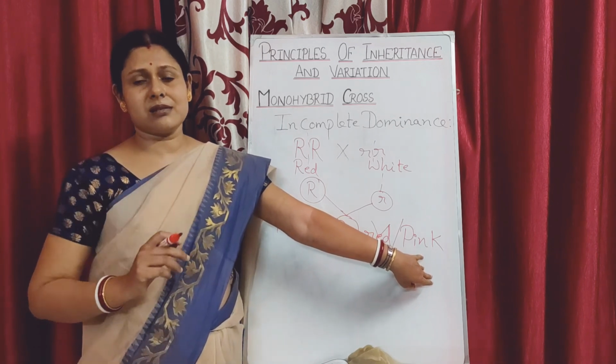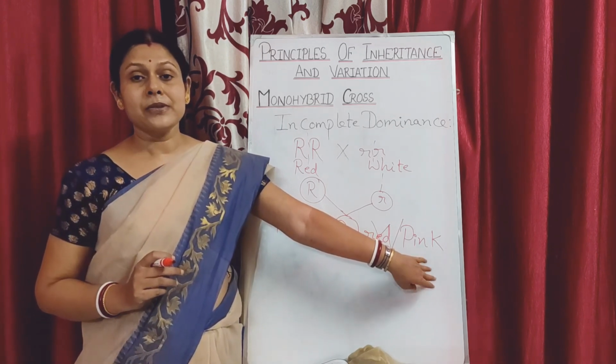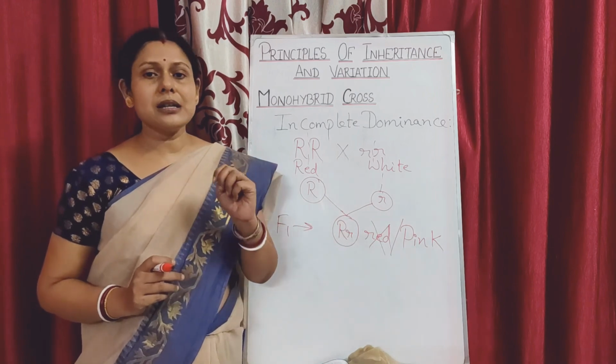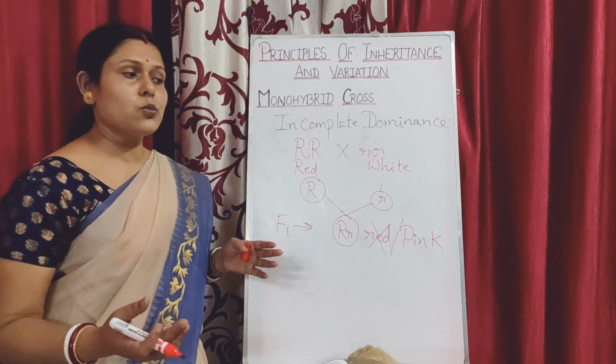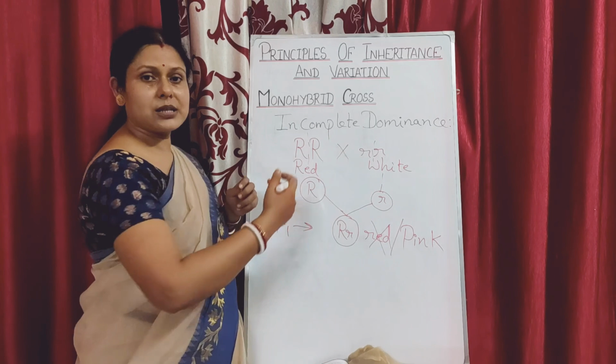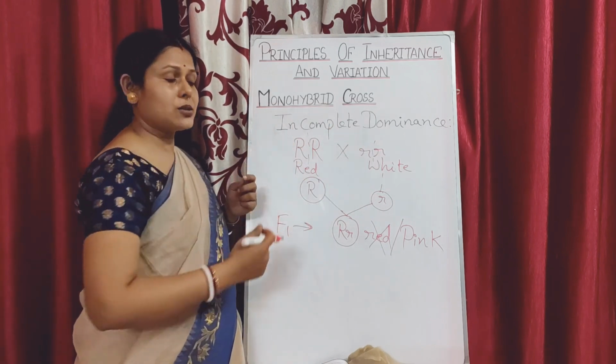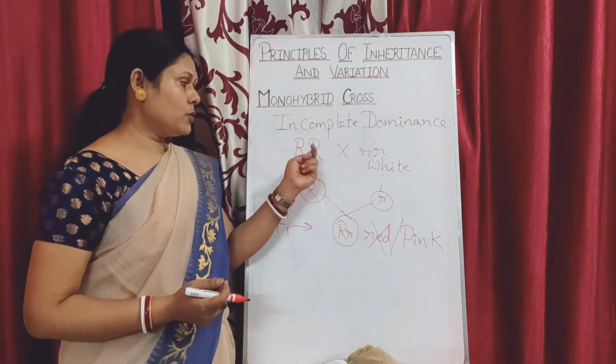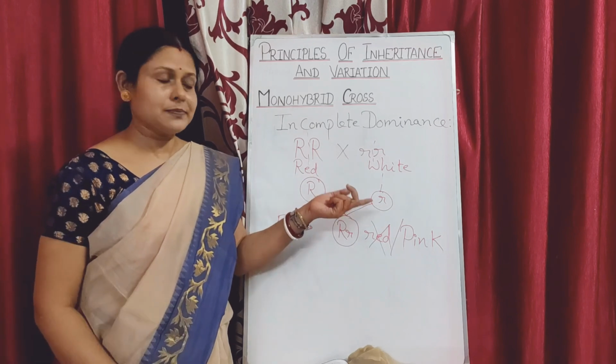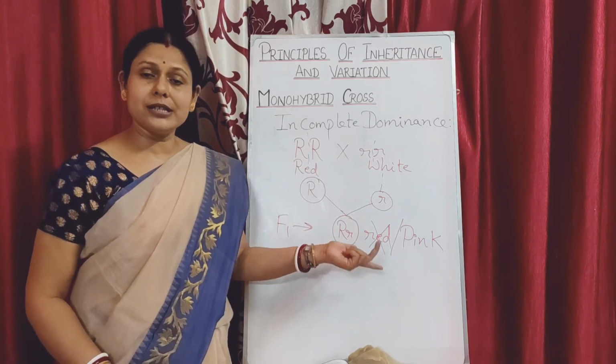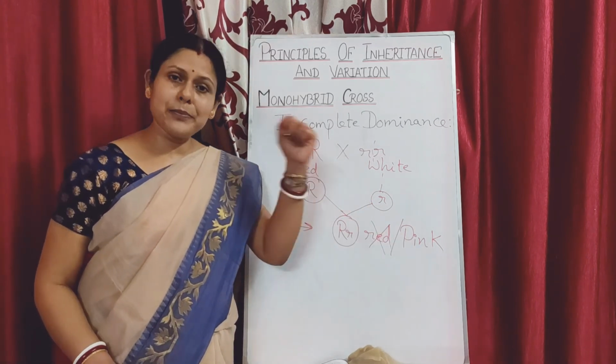Now this raised a question in their mind: how is it possible? Mendel's law of dominance says that if we cross a homozygous dominant and a homozygous recessive parent, the character should always be that of one of the parents. That means it should have come out red. But why did it come out pink?